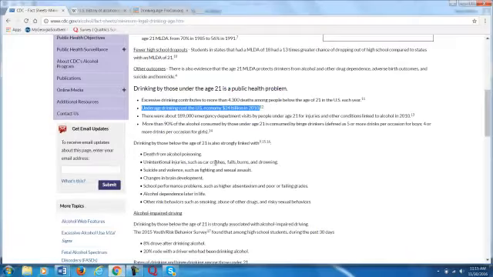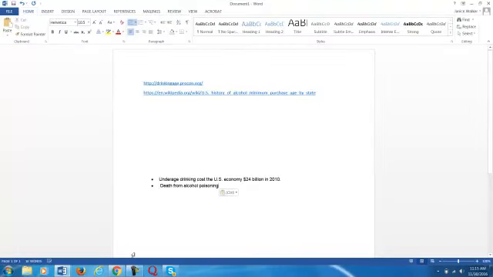Alright. Now, this death from alcohol poisoning. Now, I believe that I can take this is due to binge drinking. That makes perfect sense because if you're underage, you would be drinking a lot more in one sitting because you're not able to do it as often. So that makes good sense for the paper.